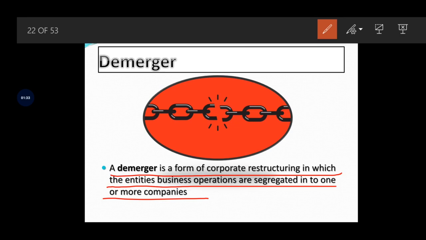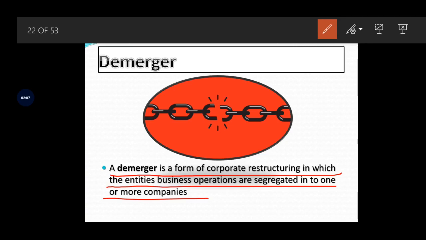For example, if the management decides to establish new companies in a new location, the management decides to segregate its business operations into two localities and two geographical areas. Then the management will be restructuring the existing business organization to start up new business entities in different locations.